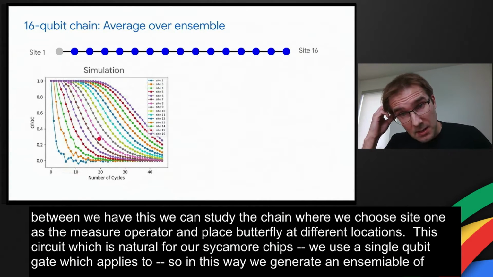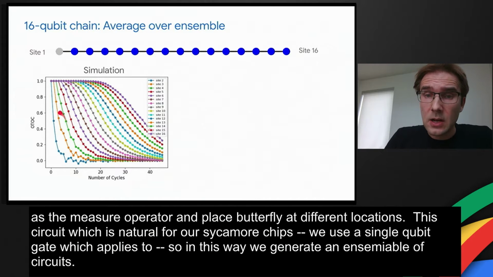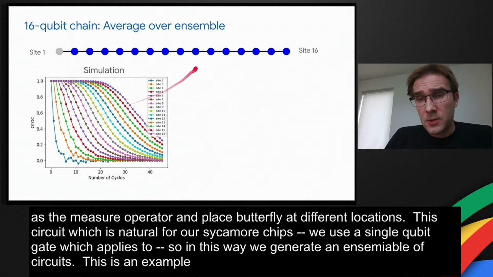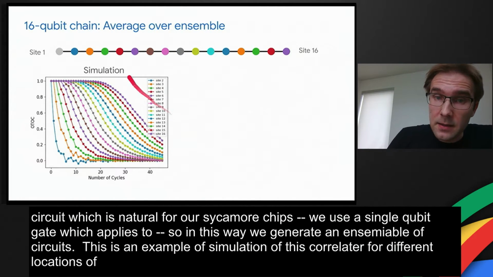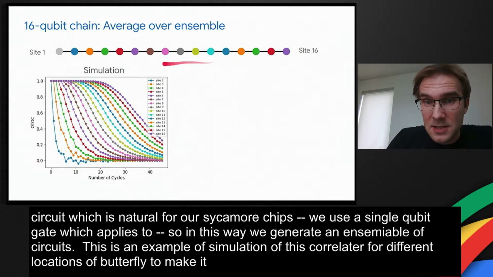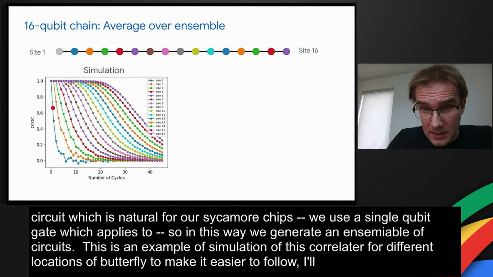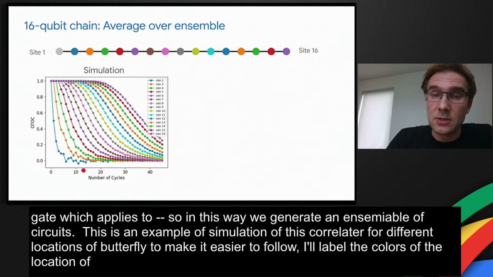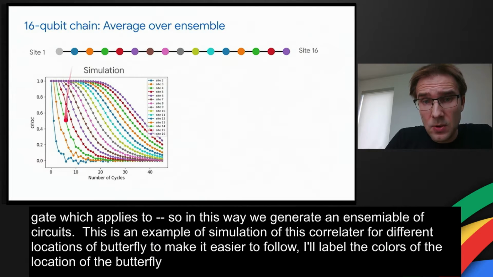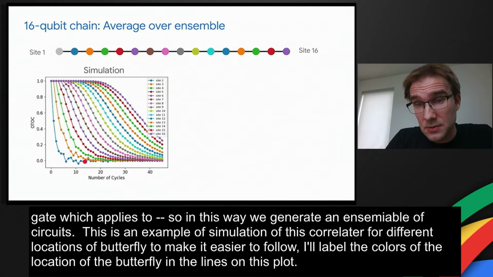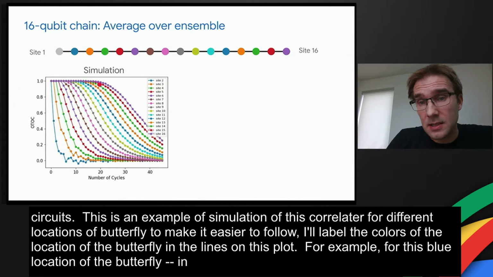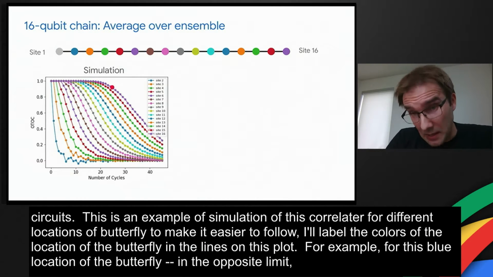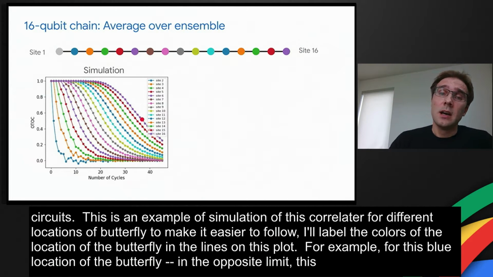And this is an example of simulation of this out-of-time order correlator for different locations of the butterfly. To make it easier to follow, I'll label the colors of the location of the butterfly in accordance with the lines on this plot. So for example, for this blue location of the butterfly, OTOC decays really fast. In the opposite limit, this magenta colored butterfly located at site 16 corresponds to this magenta line here, which shows